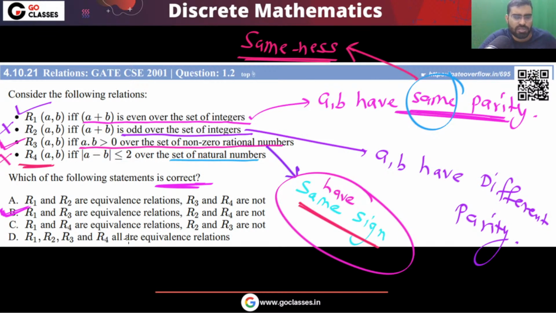This is a very nice question. You can easily solve it: R1 and R3 are talking about sameness. R2 is talking about differentness, and R4 is not transitive. So the answer will be R1, R3 are equivalence relations and the remaining are not equivalence relations.